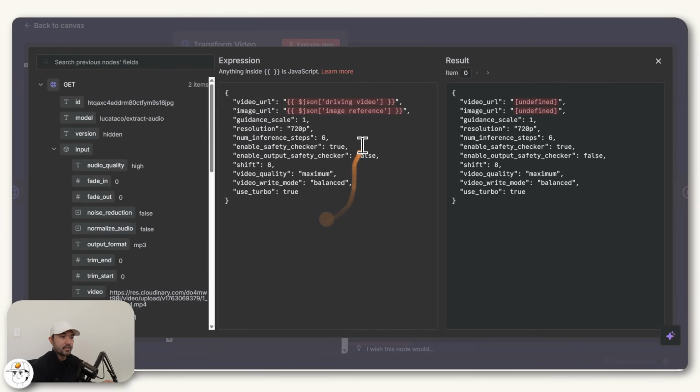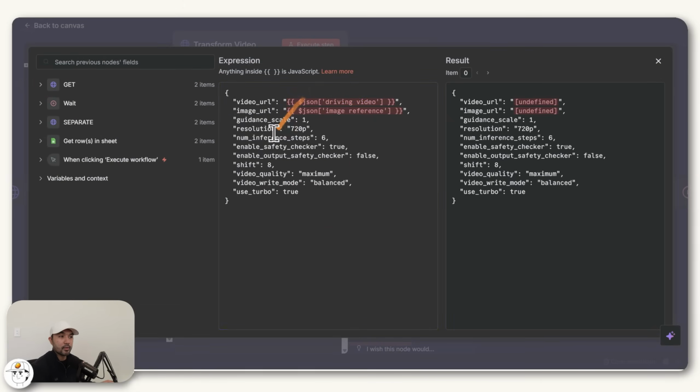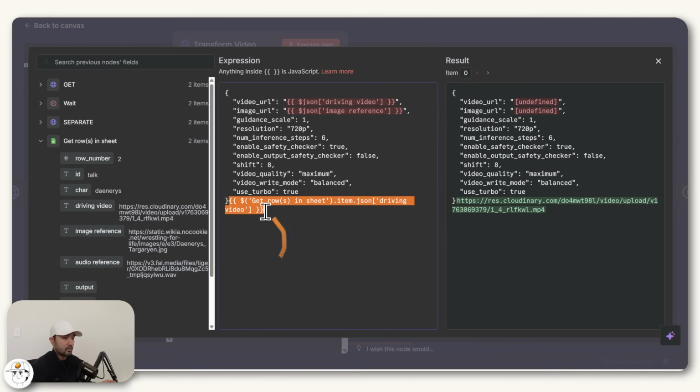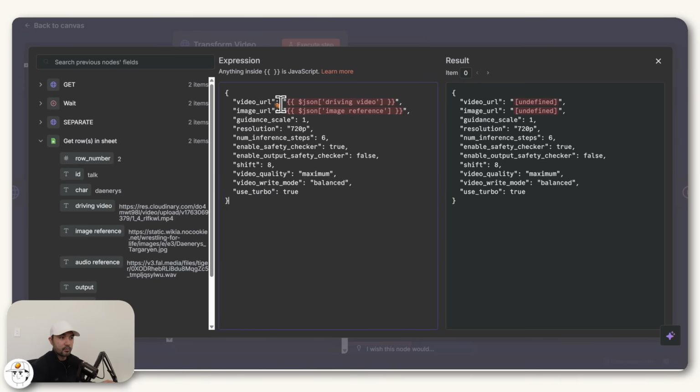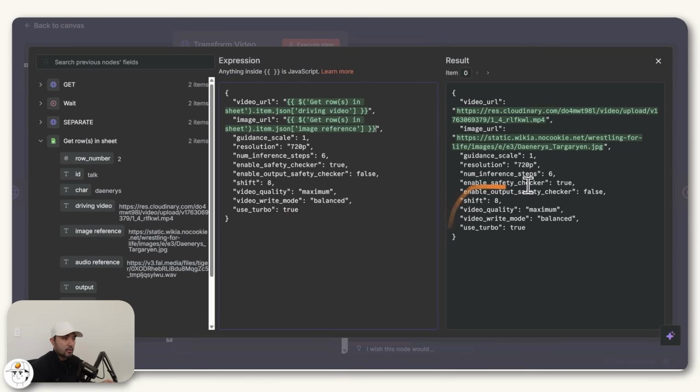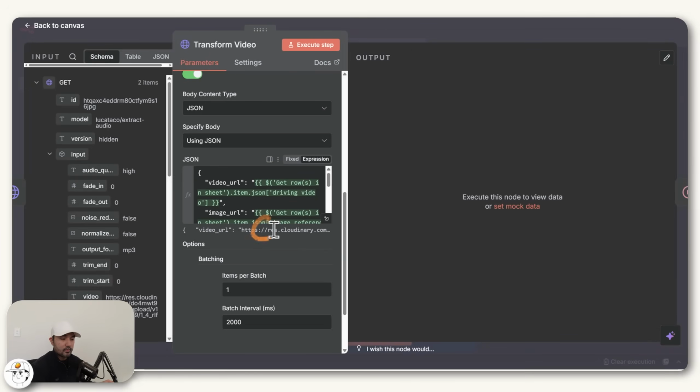So if I expand this, you'll see this is red because it's not mapped correctly anymore because it came from a previous workflow. So now we just need to find it from our get rows in sheet, again, this driving video. So if I drag it there, you'll get the expression, which you can just copy or cut and place here. And same with the image URL, we are getting that from our Google Sheet. So just cut that and place that here. So when you're satisfied with these parameters, this is now ready actually.